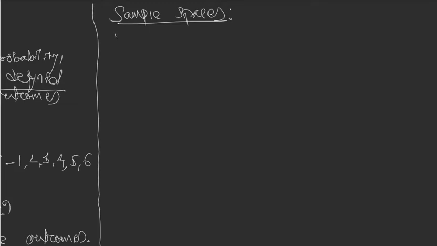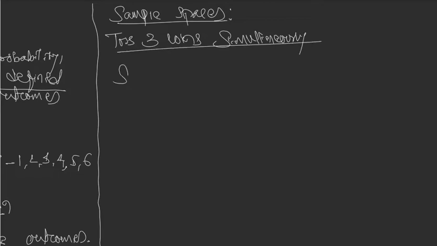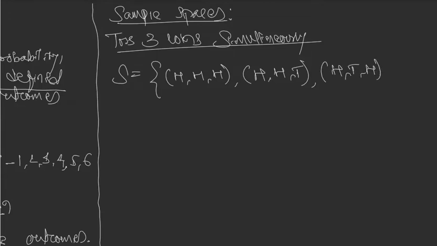What if you toss three coins simultaneously? What will be the sample space? The sample space will be H, H, H. Three of them, all three will give you heads. H, H, T. First two heads and the last one tail. H, T, H. Right? Then